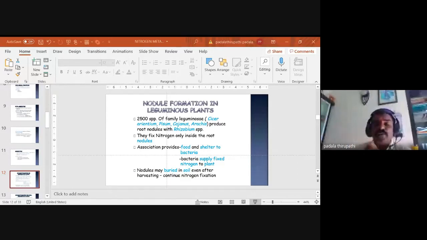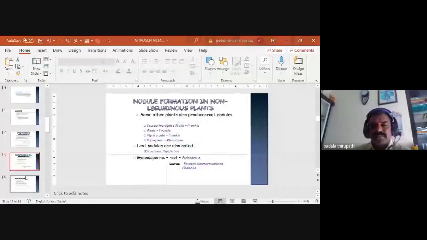Even if nodules are buried in soil after harvesting, nitrogen fixation by the microbes continues. So this is the slide. Next, we will move to the next slide, Emma. Okay, this slide is visible.